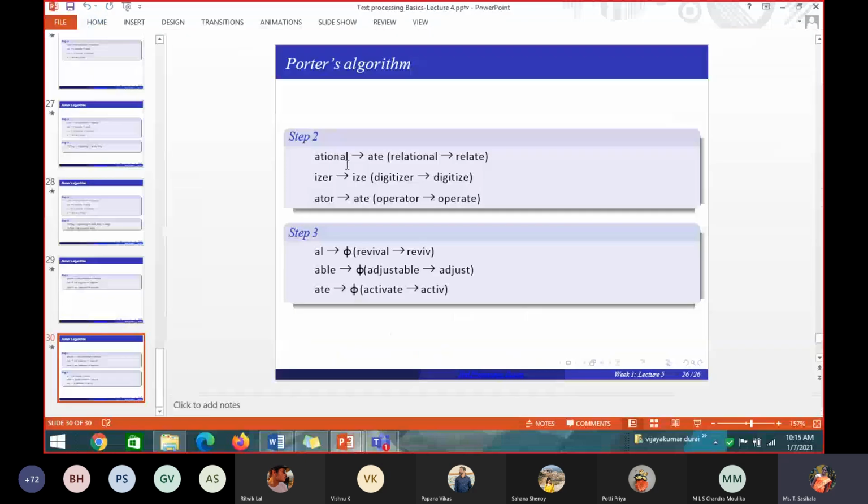That is, IZER means how it is replaced. IZER should be replaced by IZE. Simply if I tell like this, you will not be able to understand, so I told you how it can be replaced. So in the Porter-Stemmer algorithm, they are taking each word, finding each and every letter in a word as a vowel or a consonant, and finding the VC combination. Based on that VC combination, they are writing a rule.